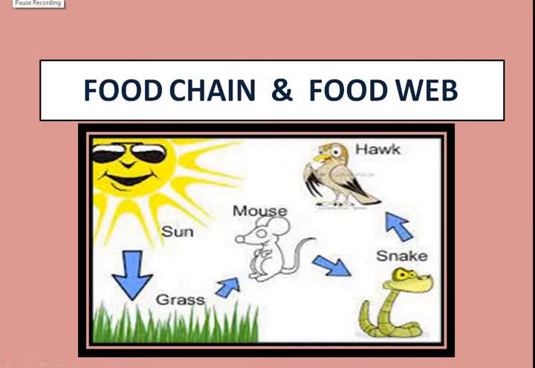Jai Hind children. Let's study about food chain, trophic level and food web. Food chain, or who eats whom.